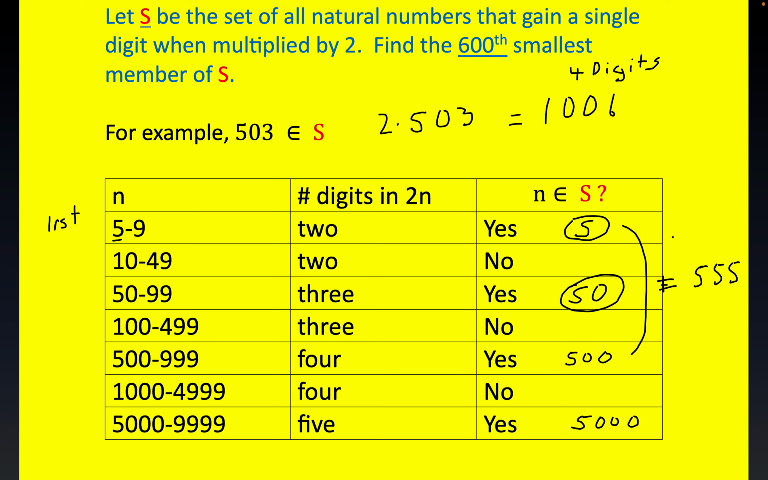Okay, so the takeaway here is that 999 would be the 555th number, right? Just trying to get a bearing on how we're going to count these. This would be the 555th number. Again, we're looking for the 600th smallest number with this property, okay? And of course, 5,000 would be 556.